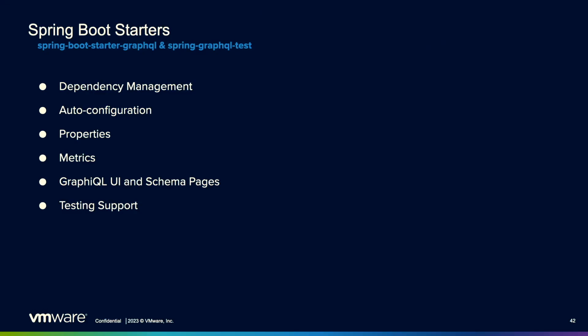What does that Spring Boot starter give us? Well, it gives us dependency management. So it knows things like what version of GraphQL Java we should be on, among other things. It gives us auto configuration. It configures GraphQL Java. It does all the things behind the scenes for us that you would normally have to manually configure. There's a bunch of properties in there that you can go ahead and set. Out of the box, you're going to get metrics. We'll see an example of some observability later, but we're collecting metrics on everything that's going on behind the scenes. There's a really nice graphical UI page that allows you to kind of prototype or explore the different queries in your system. And then it gives you testing support out of the box.